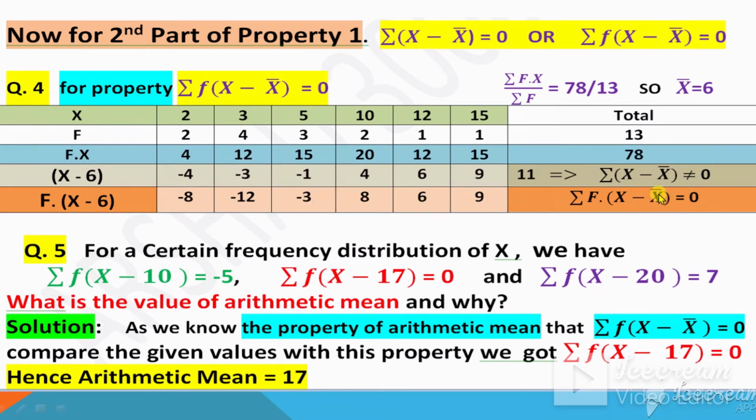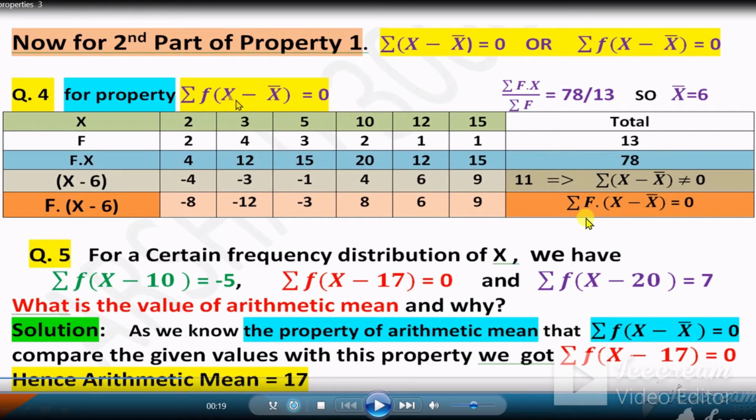This is the property according to this proof. So this is the proof of summation f into (x minus x bar) equal to 0. This property. Now a short question. This is the fifth short question on this property. Now the first question was without frequency. This is now with frequency.